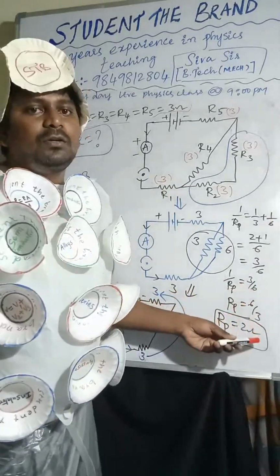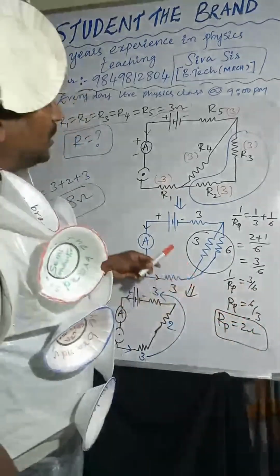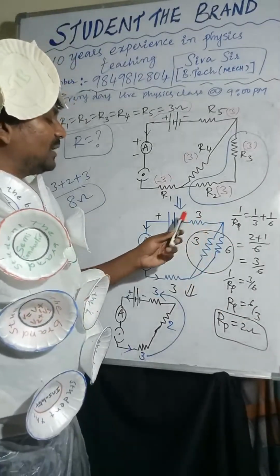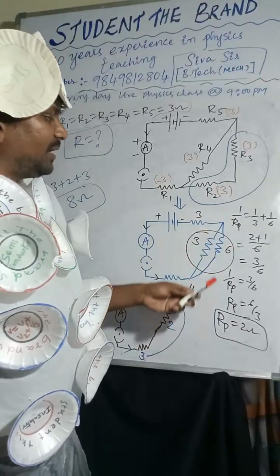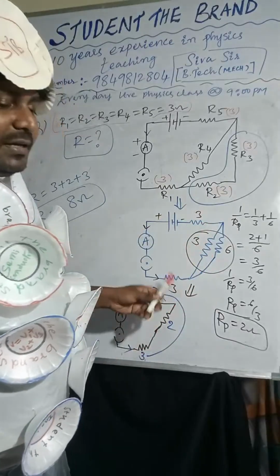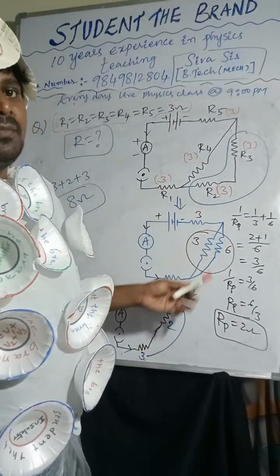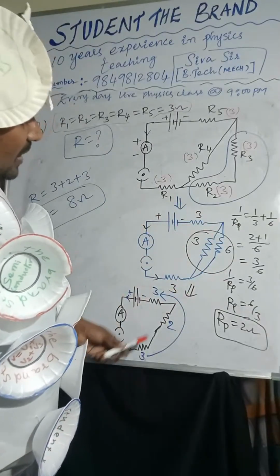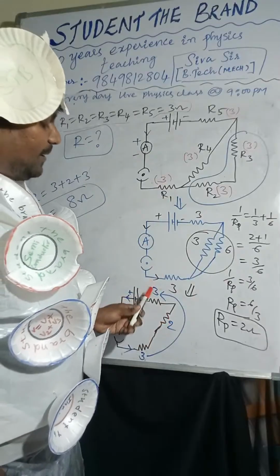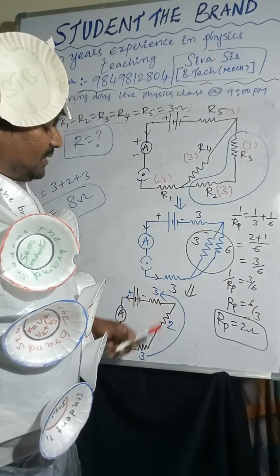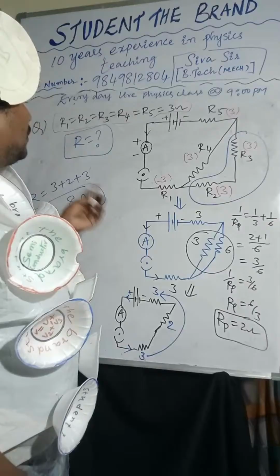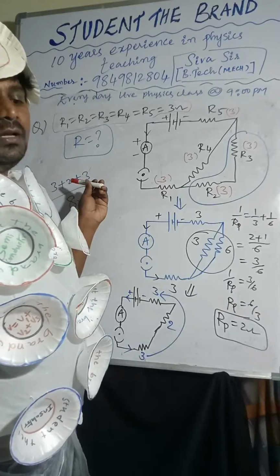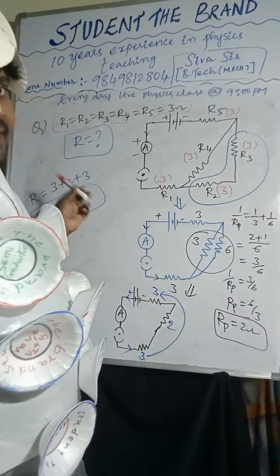So Rp equal to 2 ohm. Whatever you got, that resistor became series to the remaining resistors. Then 3 plus 2 plus 3. How much? Total 3 plus 2 plus 3, so that is nothing but 8 ohm. So the answer is 8. Like that you have to solve.